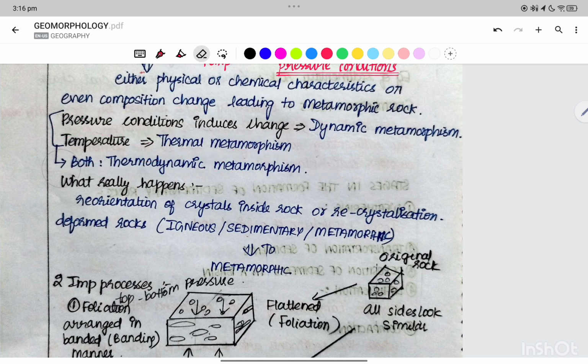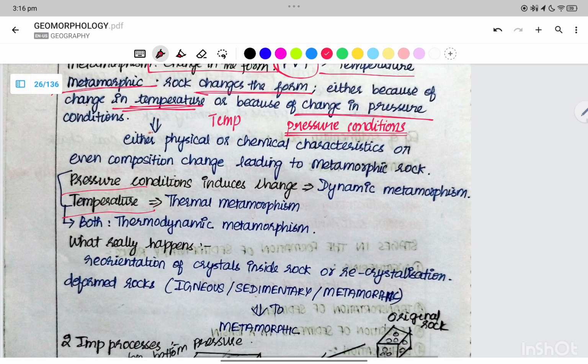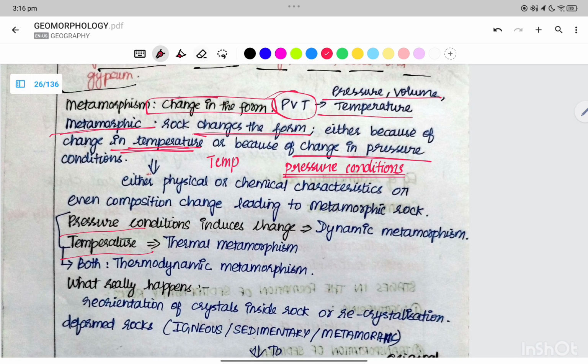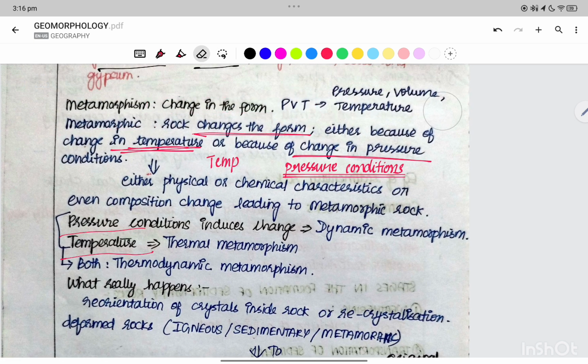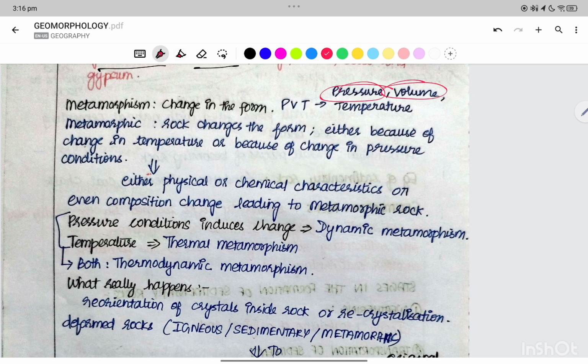So in the metamorphic rock, the pressure and the temperature are causing the changes to the rock. Metamorphism means a change from one form to another, right? This change is because of the pressure, volume, and temperature changes.